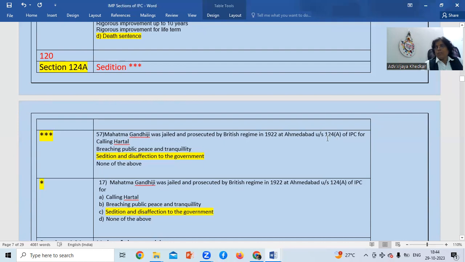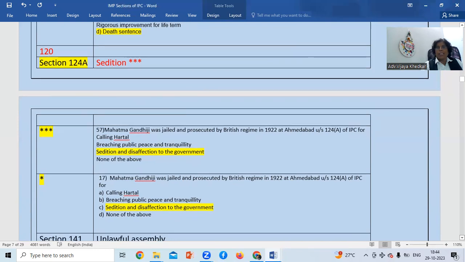So we can just find out sedition and disaffection to the government. This section is amended section 124A, and the question on it was repeated, asked twice. So please remember this 124A.